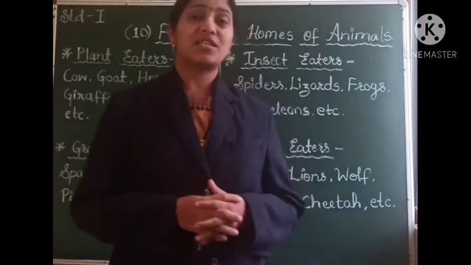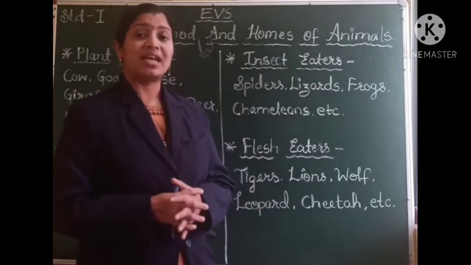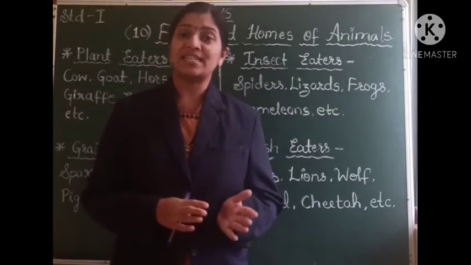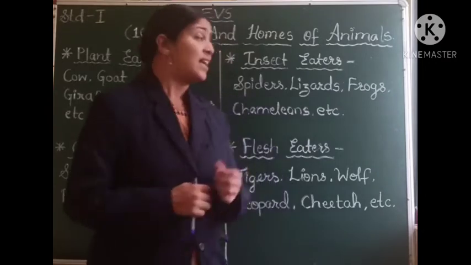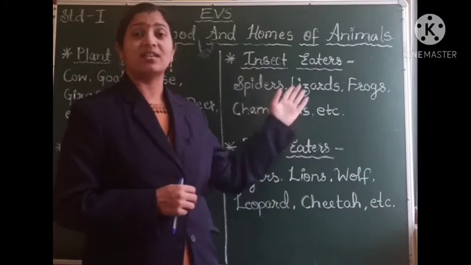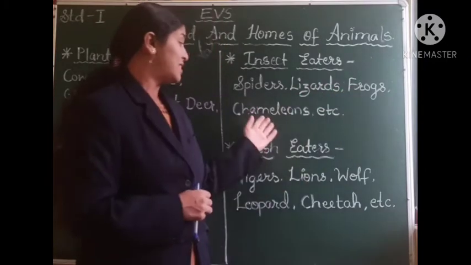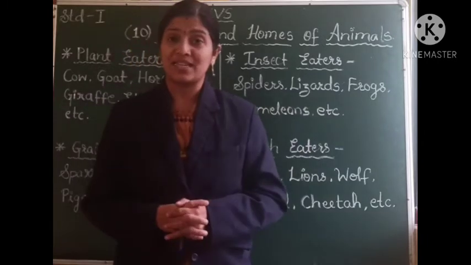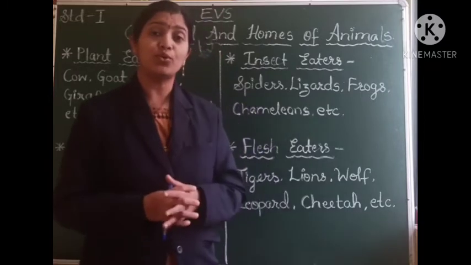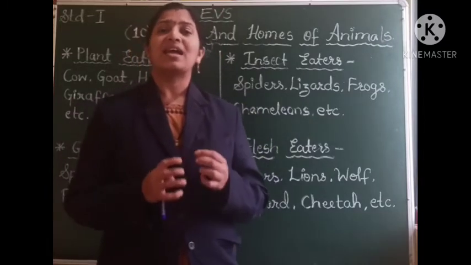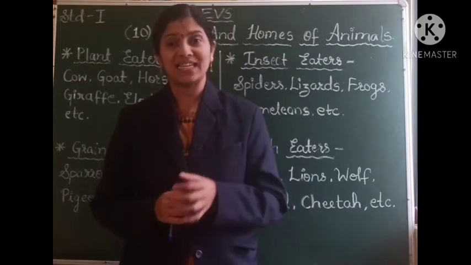Okay, the next group is insect eaters. There are some animals that eat insects and worms. They are called insect eaters. Examples are spiders, lizards, frogs and chameleons. What are chameleons? In Marathi we call it sarda. So these animals eat worms and small insects, and so they are called insect eaters.